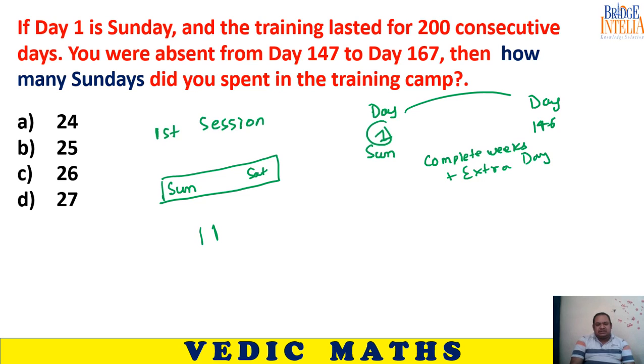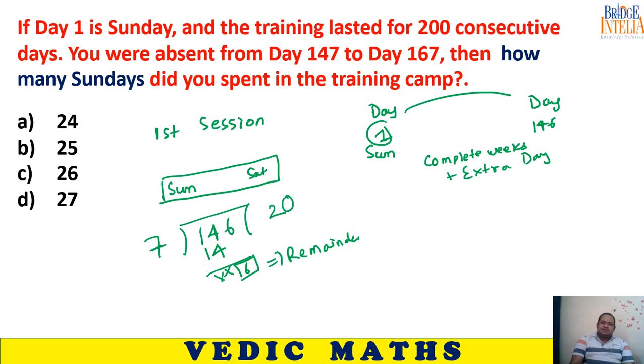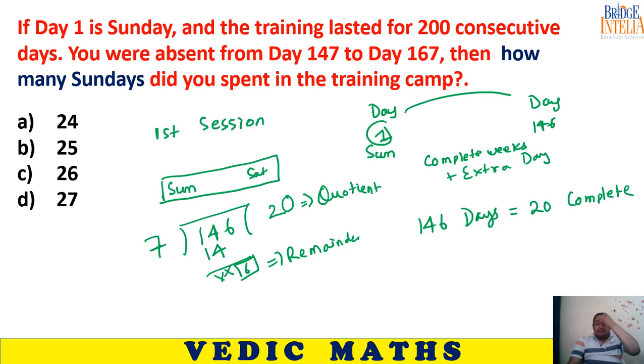Simply, you divide 146 by 7. If we divide 146 by 7, 14, so 2 times, 0 is the remainder here, so 6 becomes the remainder. Since no division is taking place, we put 0 here. So 20 becomes the quotient. What this means is that 146 days is equal to 20 complete weeks plus 6 extra days.